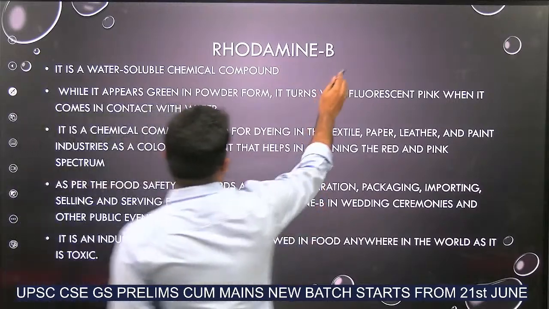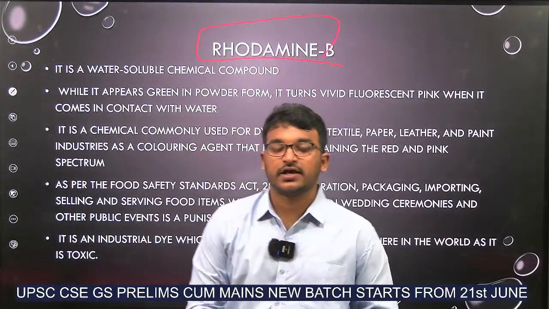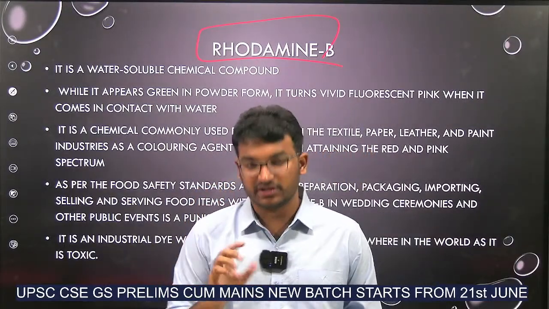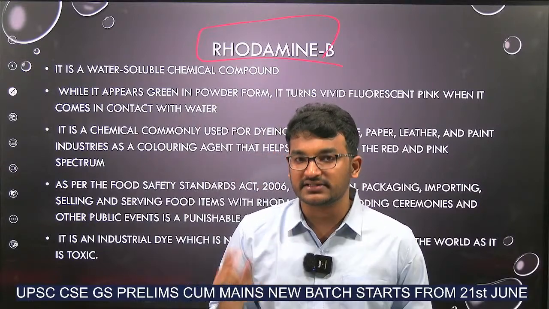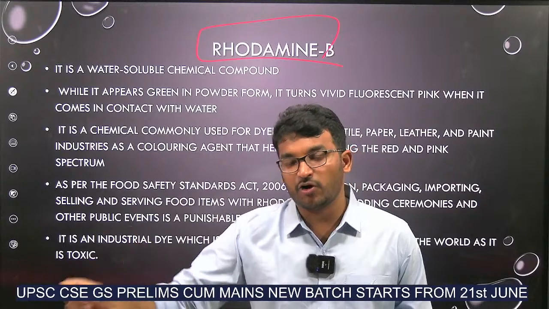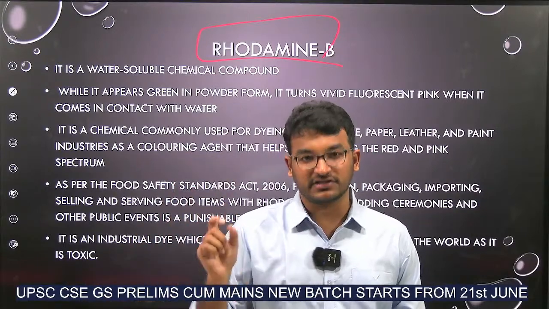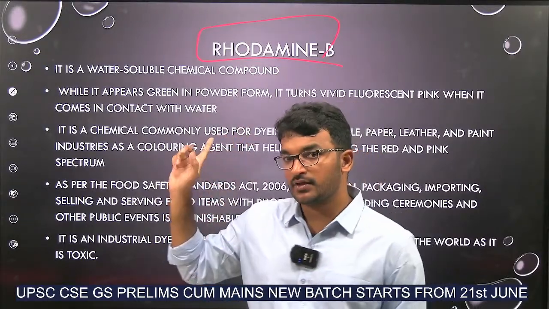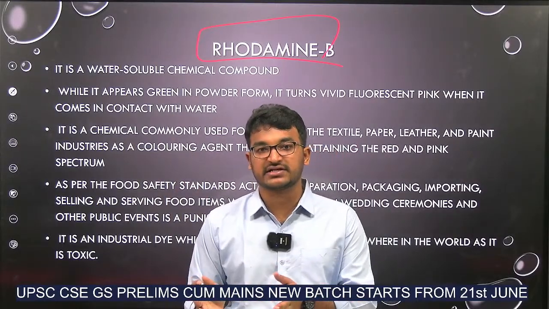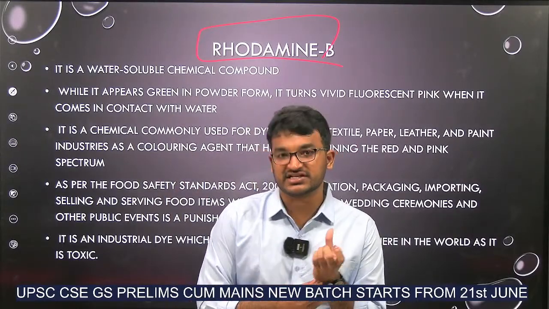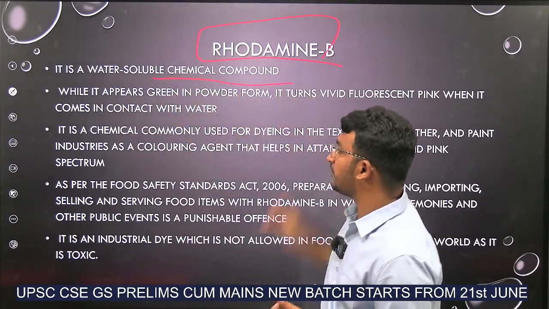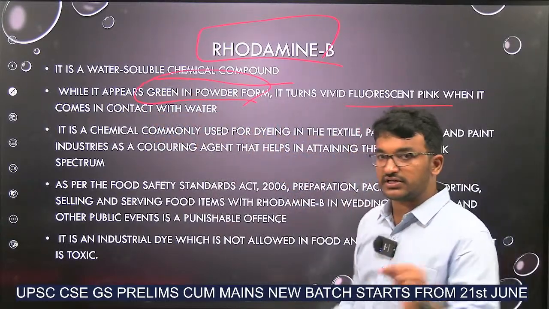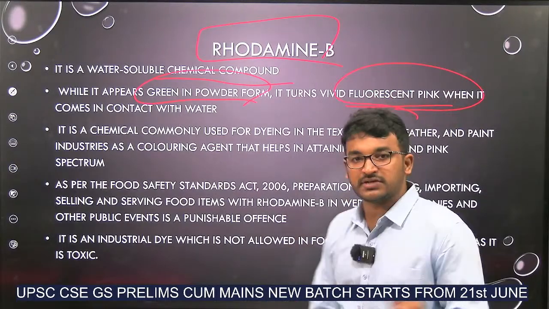Now, rhodamine B. What is this? Rhodamine B. This is also highly in use. It is a coloring agent, not a food coloring agent. But illegally, companies and hotels are using this rhodamine B for coloring food. This was also one of the questions in our APPSC. Now, what is this rhodamine B? It is a coloring agent which is used in industrial processes. It is a water soluble chemical compound. It appears initially green, but when it comes into contact with water, it turns into pink color, some sort of reddish color.